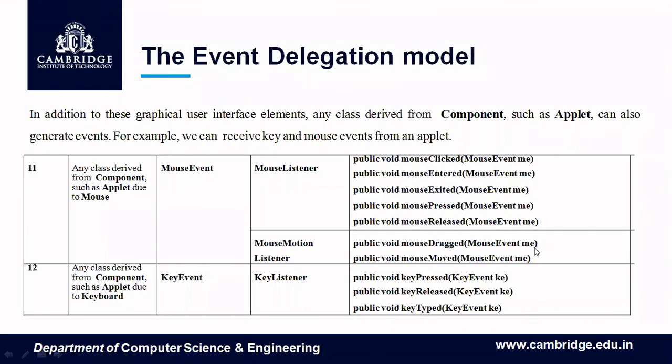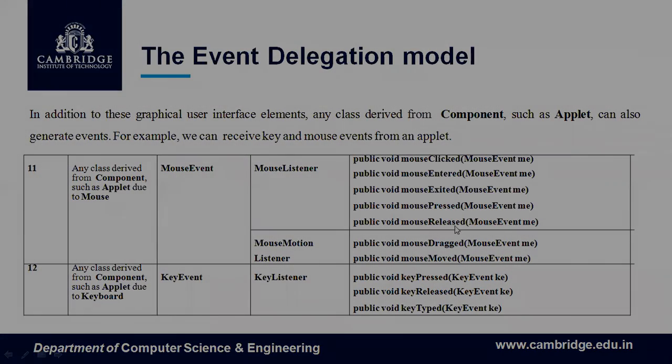All these methods ought to be implemented. Similarly, for any class derived from components such as applet, the keyboard raises a key event, and the interface that it has to implement is key listener. I want you to know only these things now. Mouse means mouse event, with two interfaces, mouse listener and mouse motion listener. There are some 7 methods.